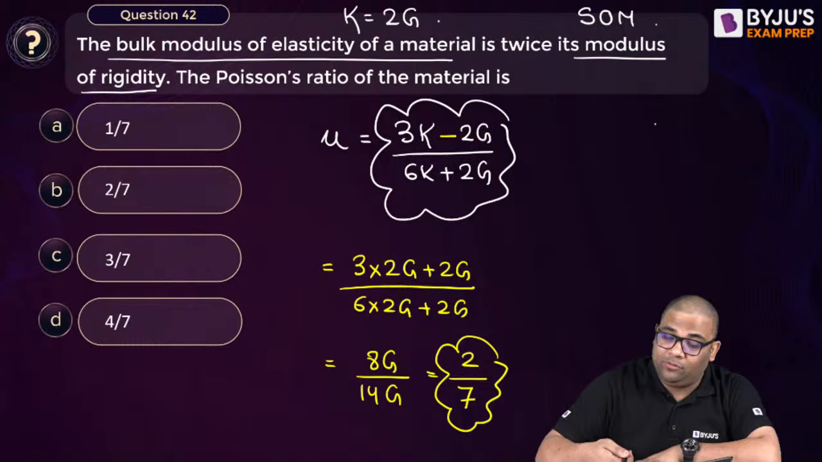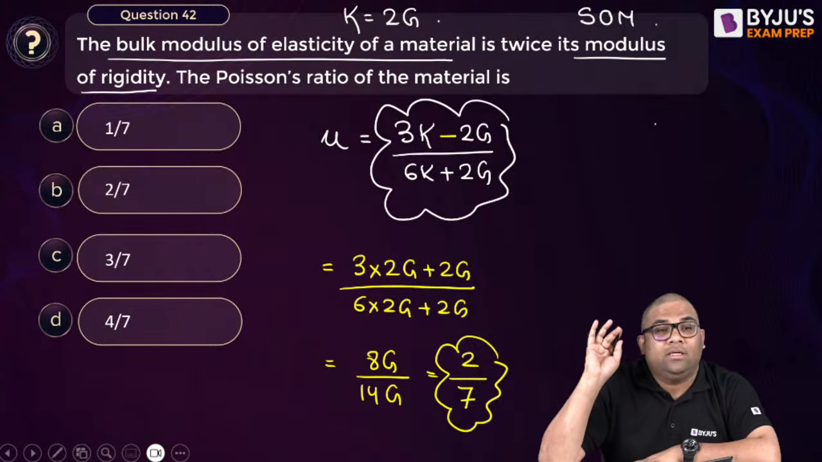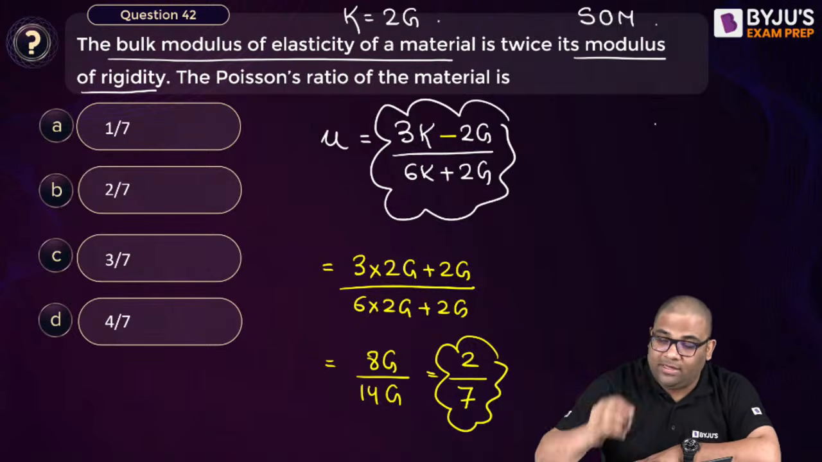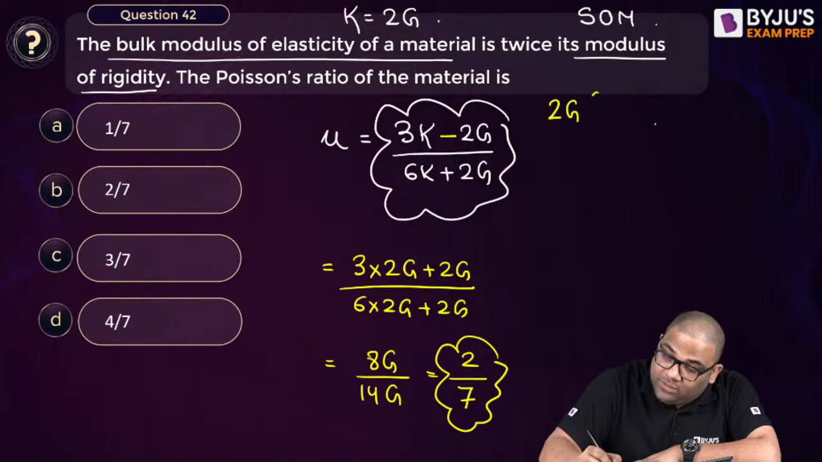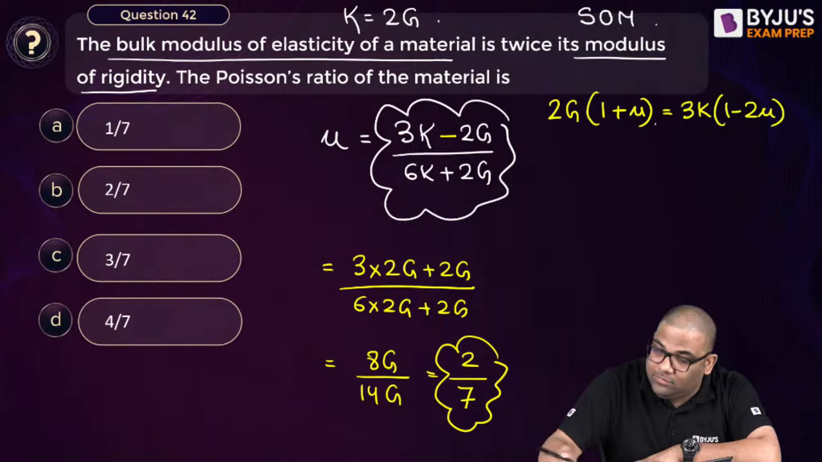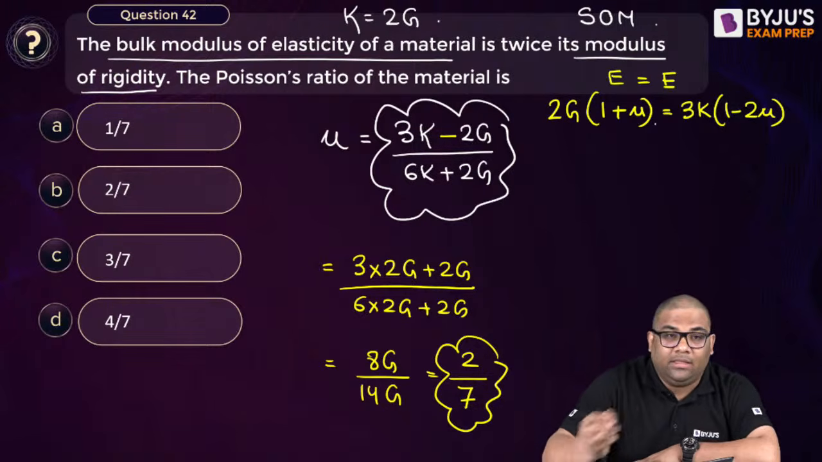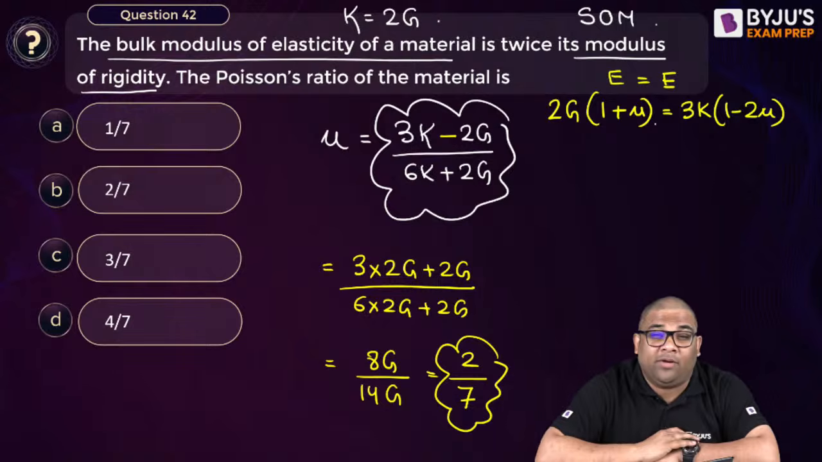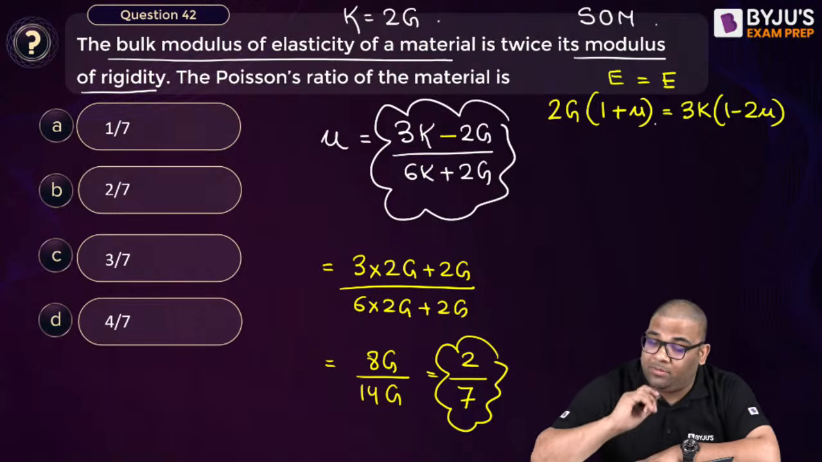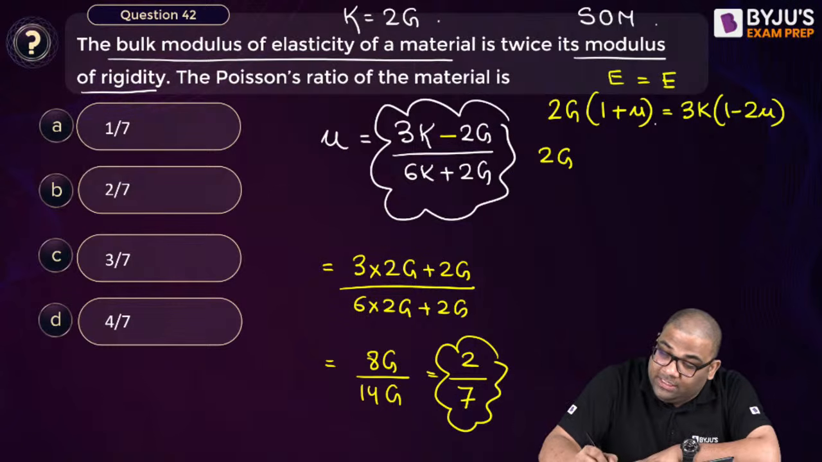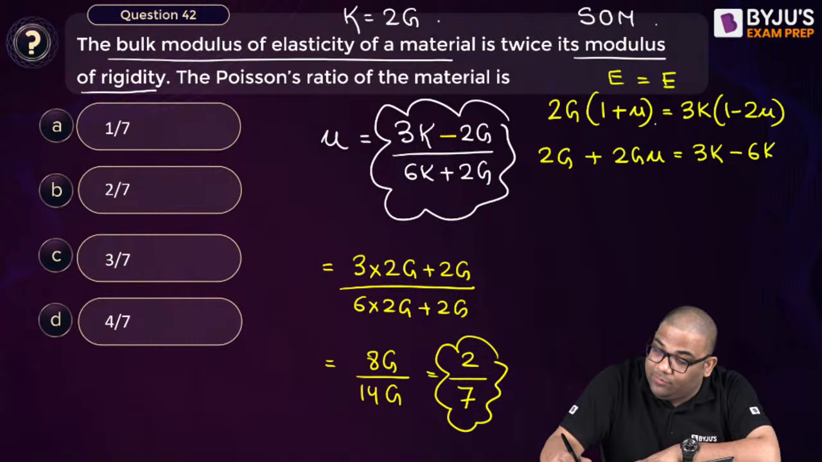See, if you're getting confused like this, like I got confused now. So what is another formula? E = 2G(1 + mu) = 3K(1 - 2 mu). This is another formula. E is equal to E. Let us see by this formula what we are getting. Therefore, it's important to remember multiple formulas. So 2G plus 2G mu is equal to 3K minus 6K mu.